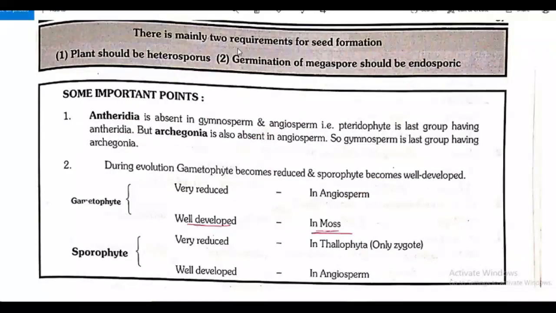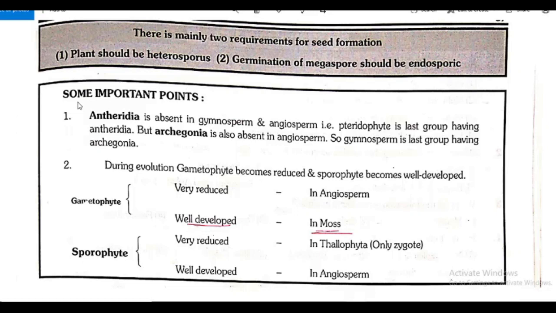Now there are mainly two requirements for seed formation. Plant should be heterosporous. Germination of megaspores should be endosporic. Please, students, note down this point, underline this point. What we have discussed here: there are mainly two requirements for seed formation. First of all, plants should be heterosporous, two types of spores, megaspore and microspore. And germination of megaspores should be endosporic, within the sporangium, that is known as endosporic.